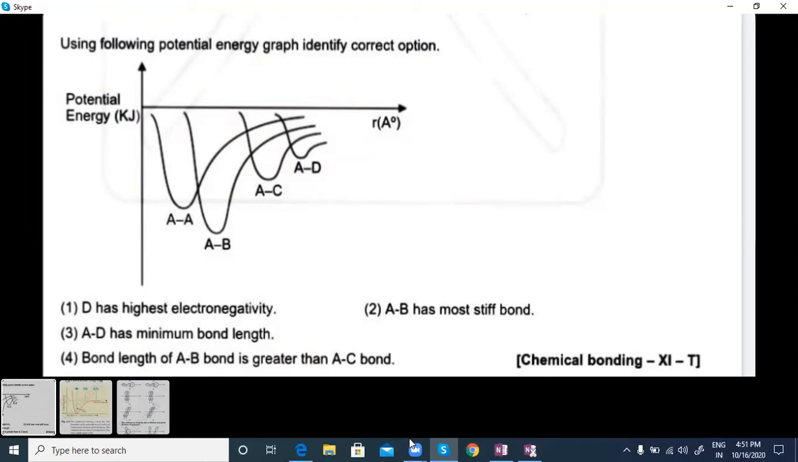Option 2, AB has the most stiff bond. That is correct. AB has minimum bond length, and this one is more. So this is a very stiff bond, with minimum energy, so a strong bond. This is a basic point. This is a 2020 JEE question.